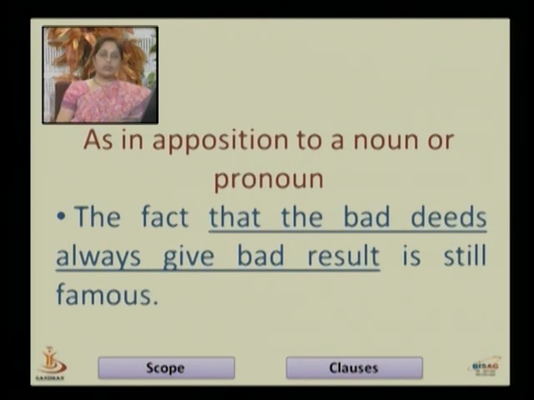We can combine these two clauses by putting the main clause first and then the subordinate clause, and sometimes we put the subordinate clause first and then the main clause.